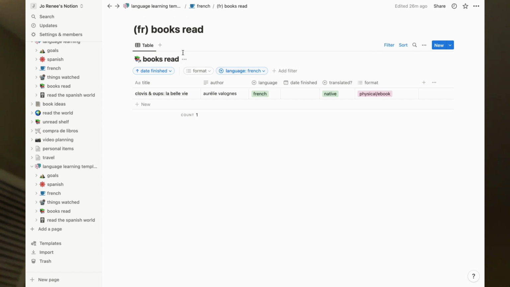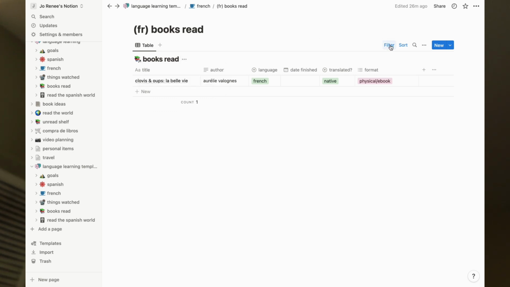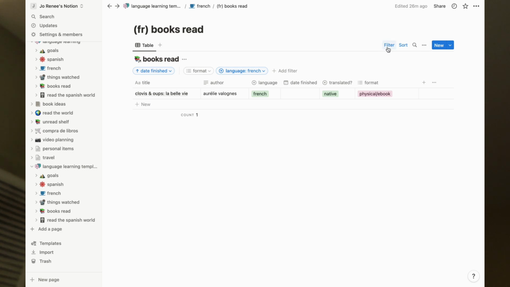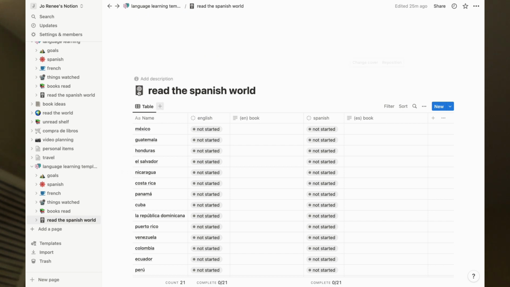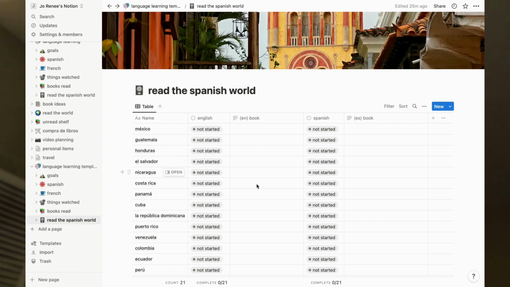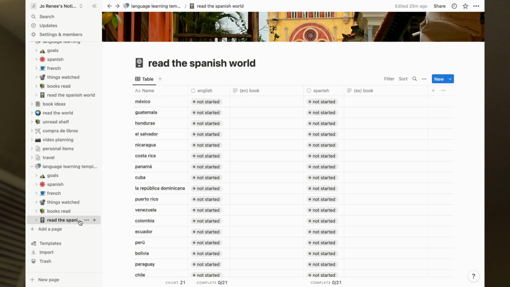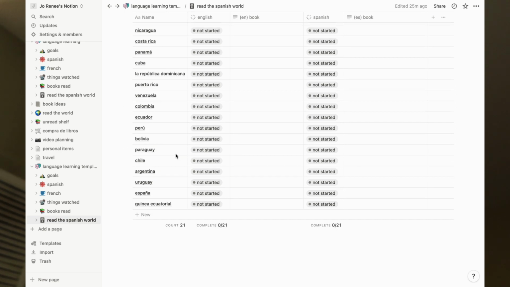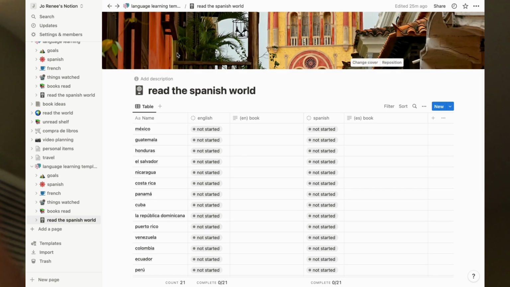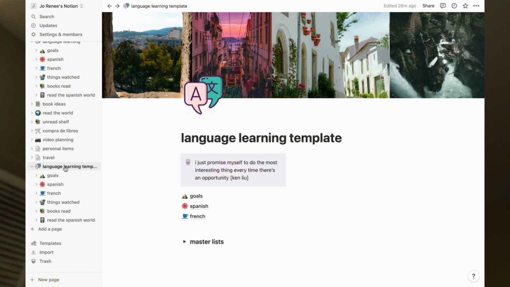And once you have it the way that you want it, you can hide these things. You can hide this filter. And then I did leave this Read the Spanish World in here just blank in case you want it. Obviously if you're not learning Spanish or you're not interested in doing this, you can just delete this out of here and forget about it. But in case you are interested in doing it, now you have the full list of countries. So I think that is kind of the crash course on the template.